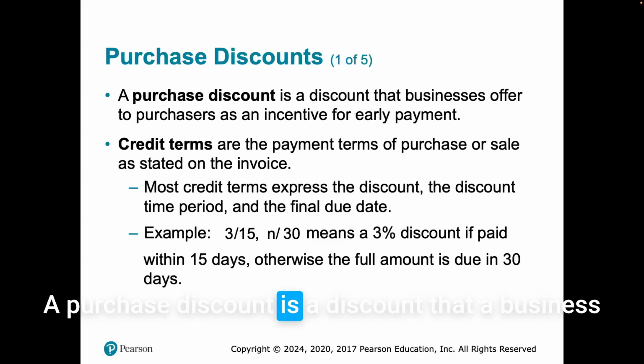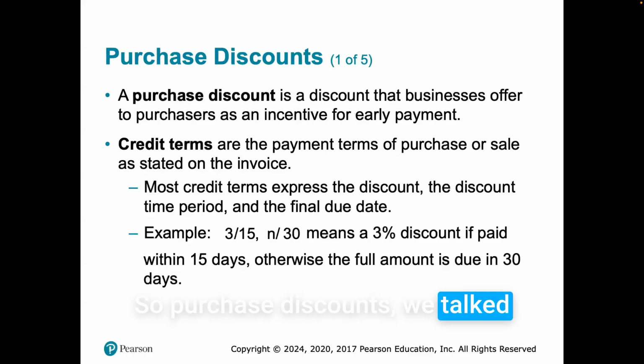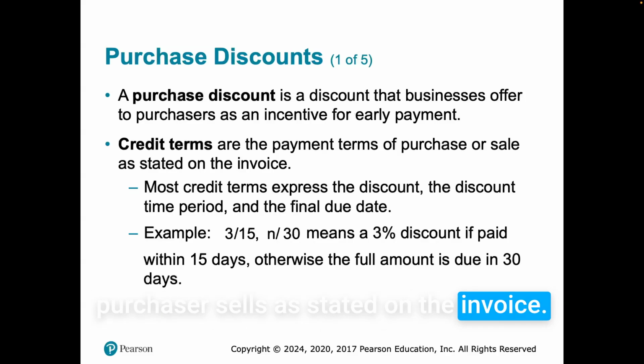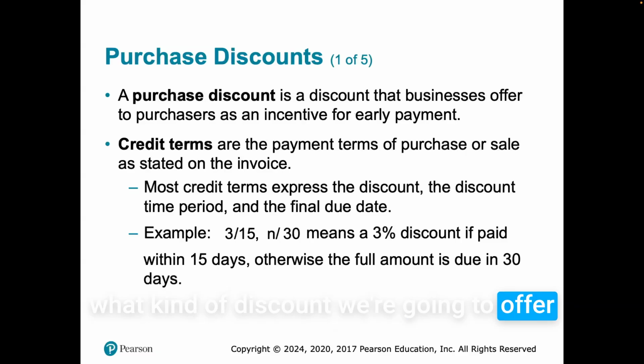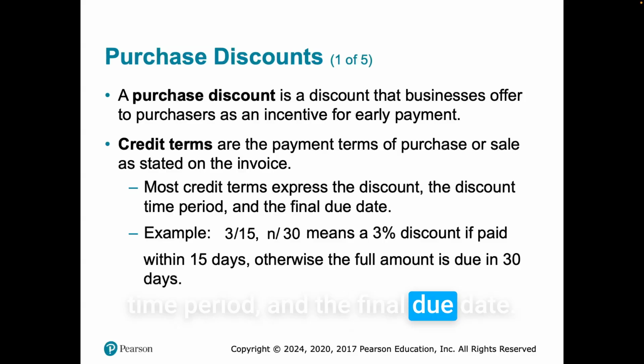A purchase discount is a discount that the business offers as an incentive for early payment. So purchase discounts, we talked about this before. We offer them if we pay within that 3 net 30, right? Credit terms are the payment terms for purchases or sales as stated on the invoice. When we offer a discount, we state what kind of discount we're going to offer and how much time we're allowing for them to pay to receive that discount. So most credit terms express the discount time period and the final due date.